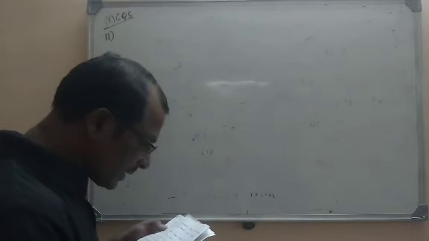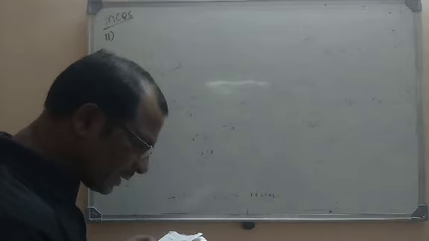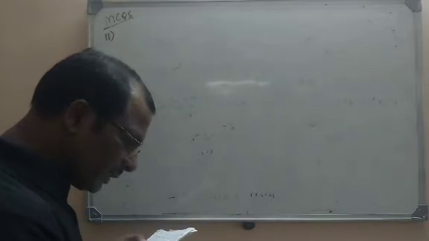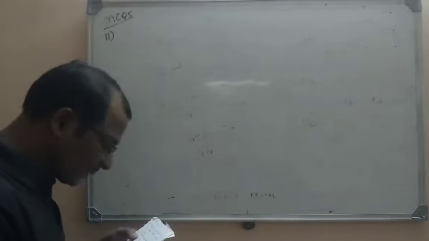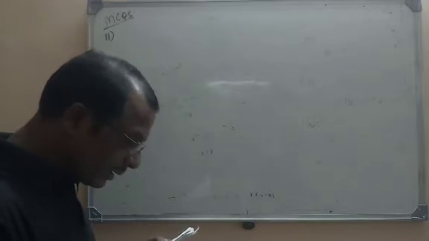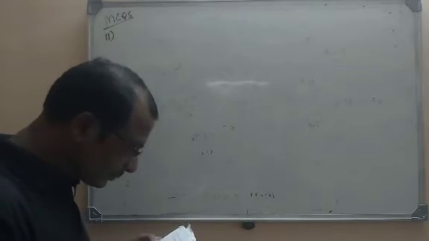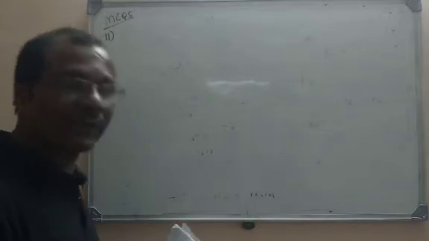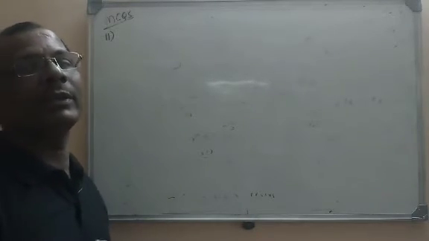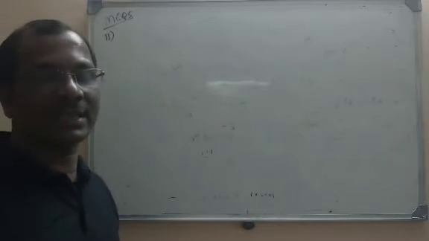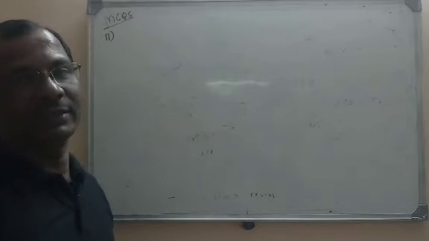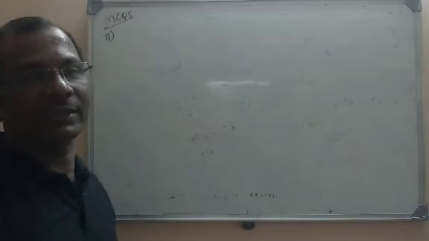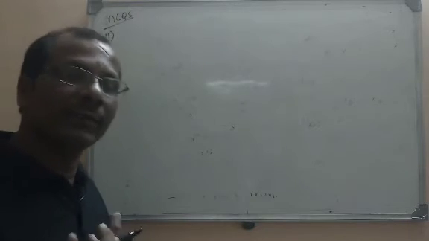Under a given set of experimental conditions, if we increase the concentration of the reactants, the rate of chemical reaction will be... So what is given here? If we increase the concentration of the reactants, the rate of reaction will be depending on certain conditions like concentration of the reactants, temperature, catalyst, nature of the reactants. Catalyst increases the rate of reaction. If you increase the reactant concentration, rate will be increased.